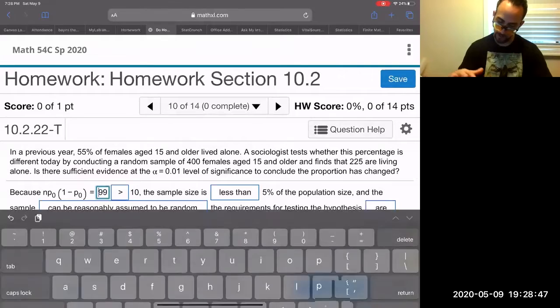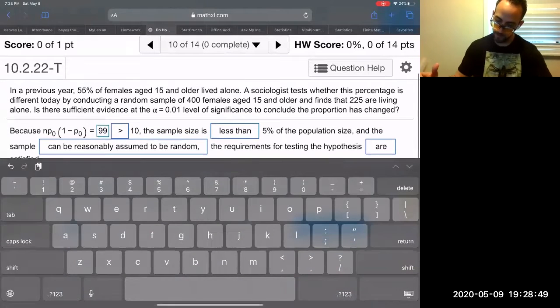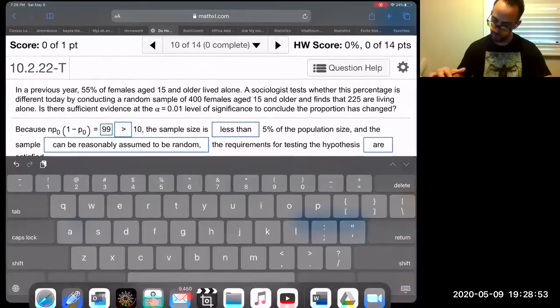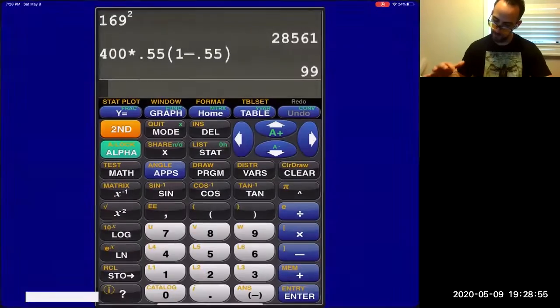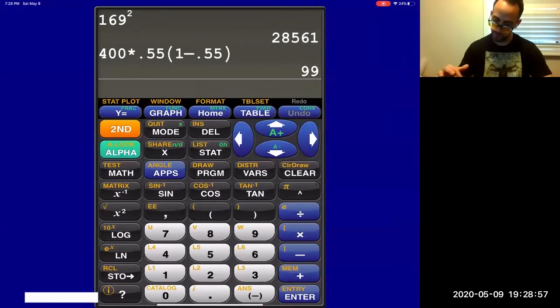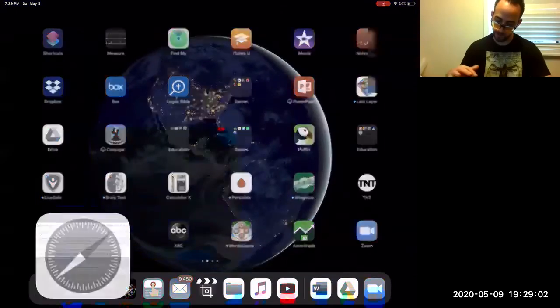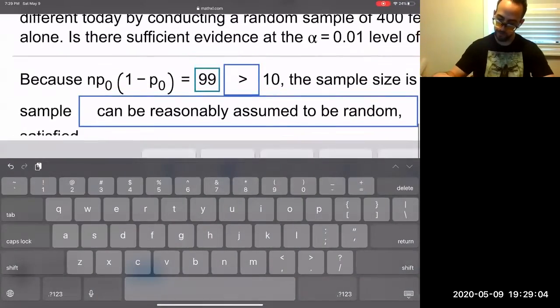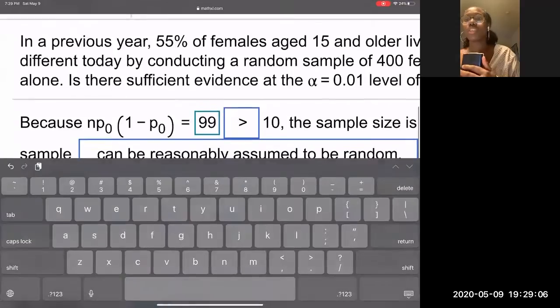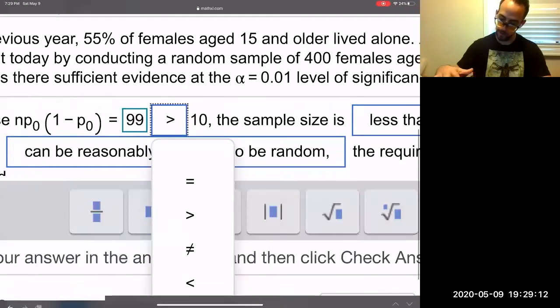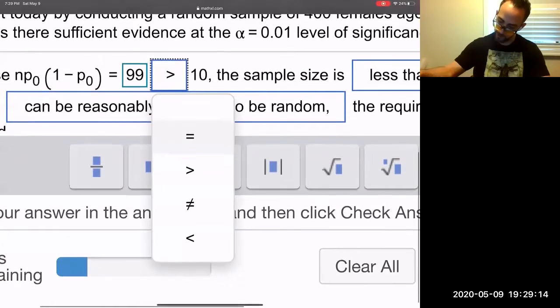Hold on. Did we get n right? Wow, 99. What? We got n times p times 1 minus p. Is n 99 or 0.9? 400. 400 and 0.55. That should be right then. Are there other options here that I can't see because I'm on an iPad?